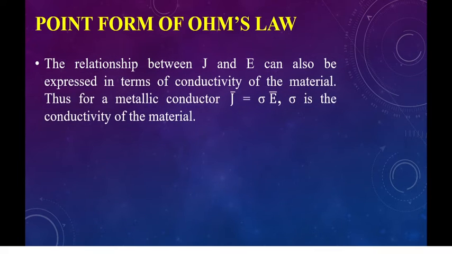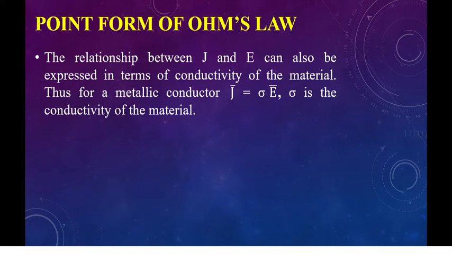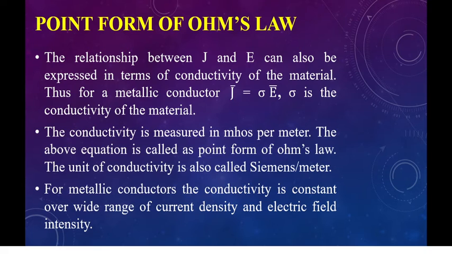Next, coming to the point form of Ohm's law. The relationship between current density and electric field intensity can also be represented in terms of the conductivity of the material. For a metallic conductor, it is given by J bar is equal to sigma into E bar, where sigma is the conductivity of the material, J bar is the conduction current density or simply current density, and E bar is the electric field intensity. The conductivity is measured in mhos, and the dimensions of the conductivity are mhos per meter.